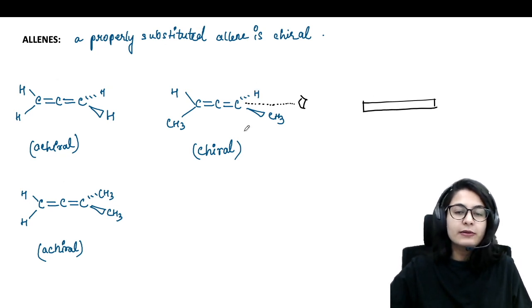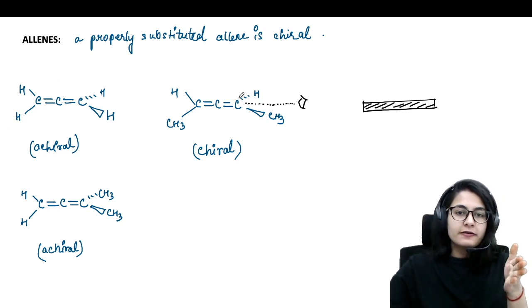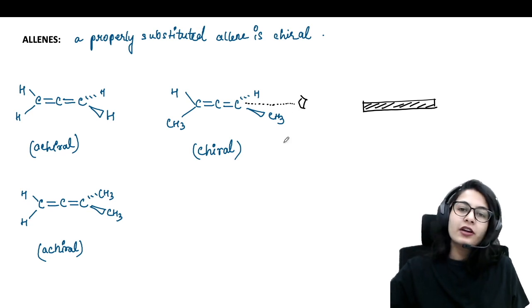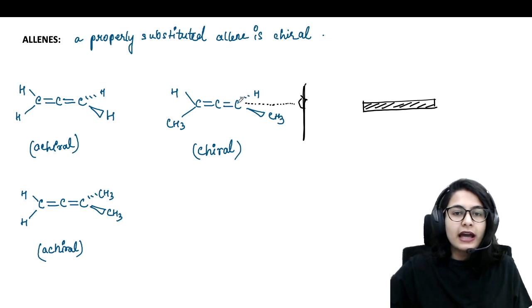The bonds are going to be seen as a line, and the first thing that we see, we write as a bold line. That's why I've written a bold line over here, because this is the first thing that I see from this side. So let's imagine that you are standing over here and you are looking at this carbon.